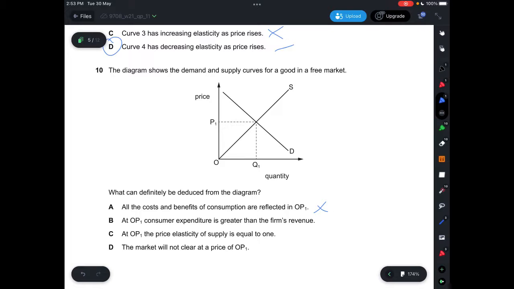B, it says at OP1, consumer expenditure is greater than the firm's revenue, which is not correct. C, it says at OP1, the price elasticity of supply is equal to 1, which is correct. Because you can see that for PES, it is equal to 1, because if you start from 0, it has to be 1. D, it says the market will not clear at the price of OP1, which is not correct. That's the equilibrium price. It has to be C.